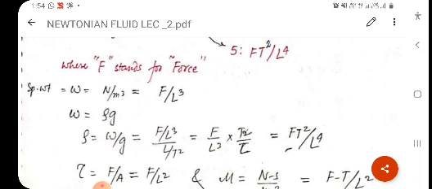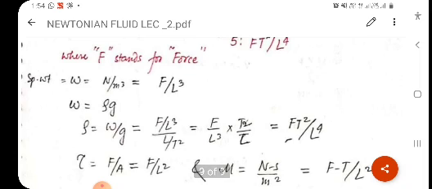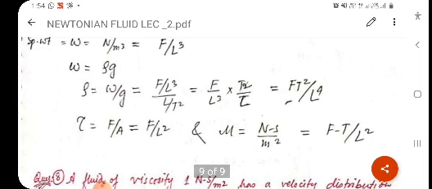Next, omega is known as rho into g. I have already explained in the last lecture. So rho equal to w upon g. Putting the value of w in this equation, we will get Ft square upon L raised to 4 in the final form.